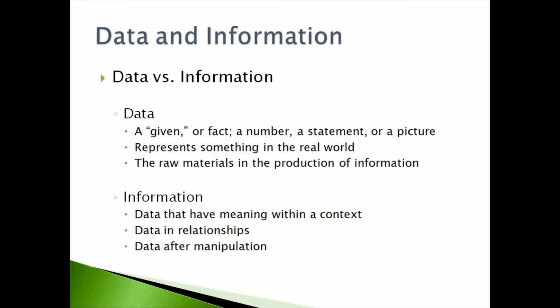The raw material in the production of information is called data, whereas information is the data that have meaning within a context. Data in relationships is the information, and data after manipulation is also called information.